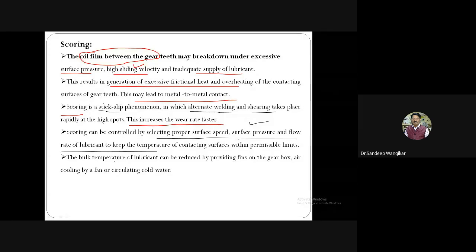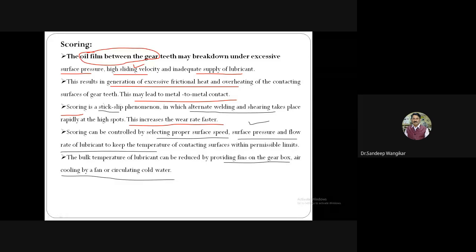The bulk temperature of lubricant can be reduced by providing fins. So this is again possible, providing fins at the gearbox, an air cooling fan, or circulating cold water. So whatever is possible, providing fins, air circulation, will help to reduce the heat of the gearbox, and an air cooling fan and circulating cold water reduce the temperature of oil.